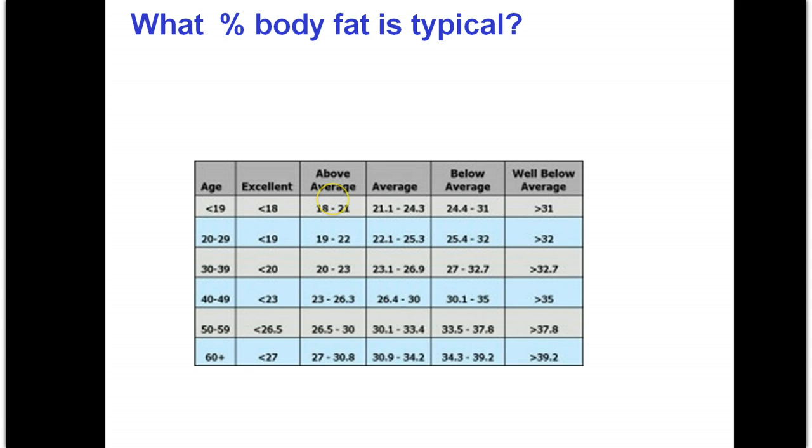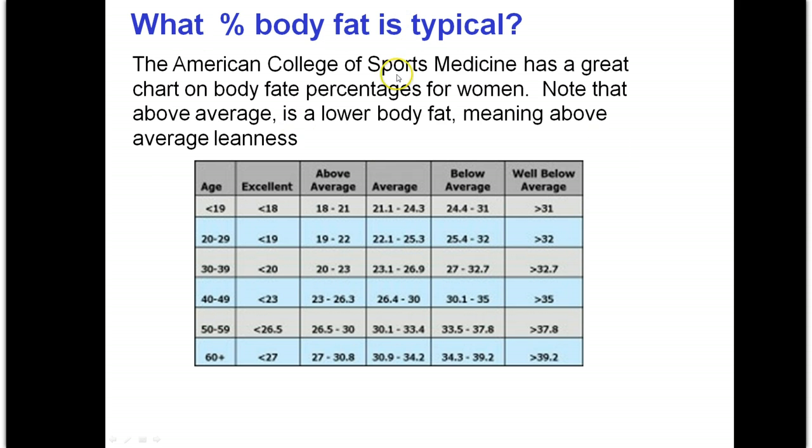So what is typical body fat? Well, this is from the American College of Sports Medicine. They have a chart on body fat percentages for women. And note that above average means lower body fat, meaning above average leanness. So excellent for women under age 19 would be about 18%. Above average is 18 to 21, and average is 21 to 24.